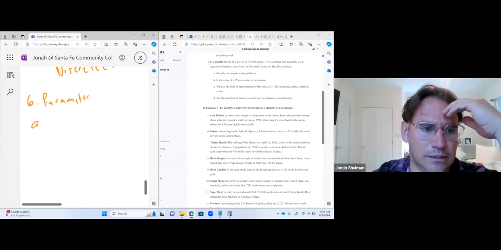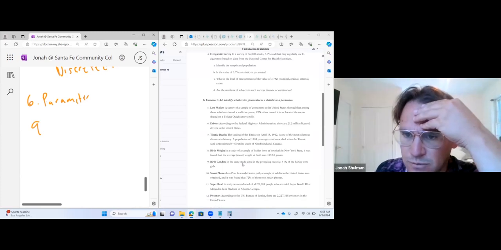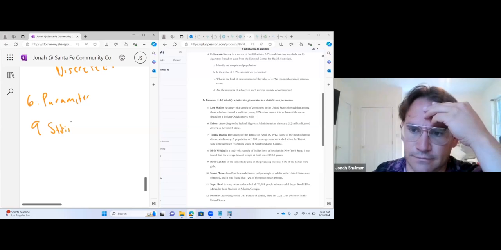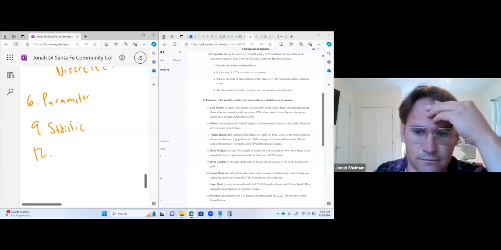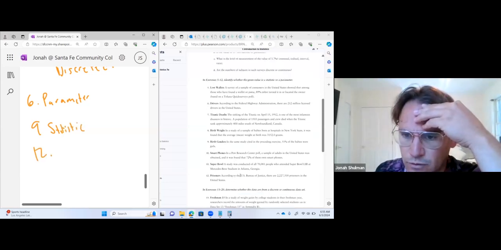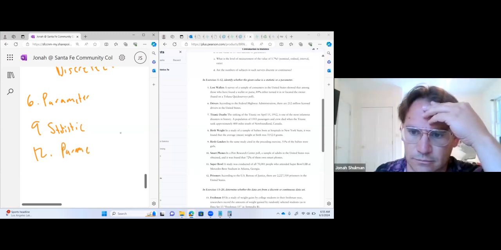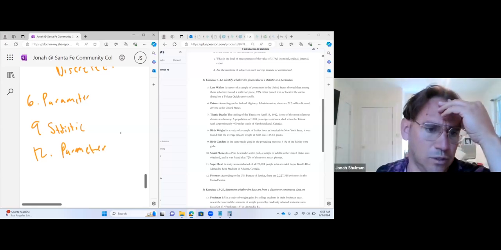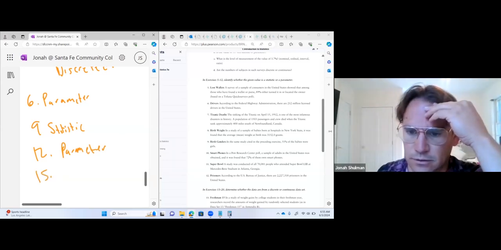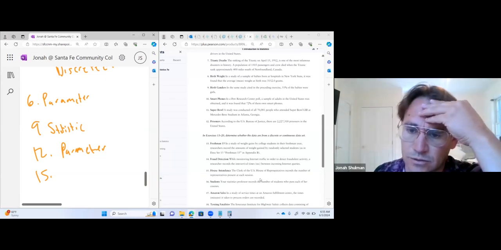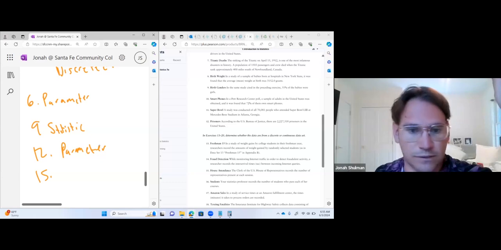And let's do 9. In the same study cited in the preceding study of newborn babies, 51% of the babies were girls. This is a statistic. It's not every single baby. And 12. According to these, this is everybody. That's a parameter. And we can do one more. These aren't too bad. The clerk of the U.S. House records the number of representatives at each. It's counting. It's not measuring, it's counting. Guess what? This is discrete.